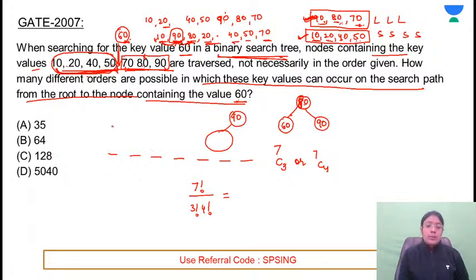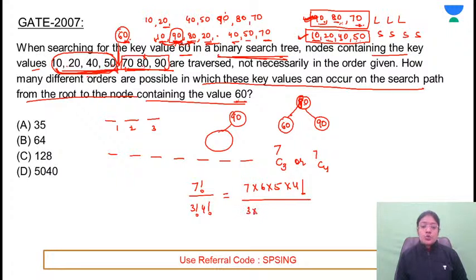If these are the 3 elements, first group में 3 elements हैं 1, 2, 3. First position, second and the third position. So this comes out to be 7 into 6 into 5 into 4 factorial divided by 3 into 2 into 4 factorial. This will be cancelled out. 3 into 2 is 6. This comes out to be 35. So the answer for this problem is 35. Clear? Next question.